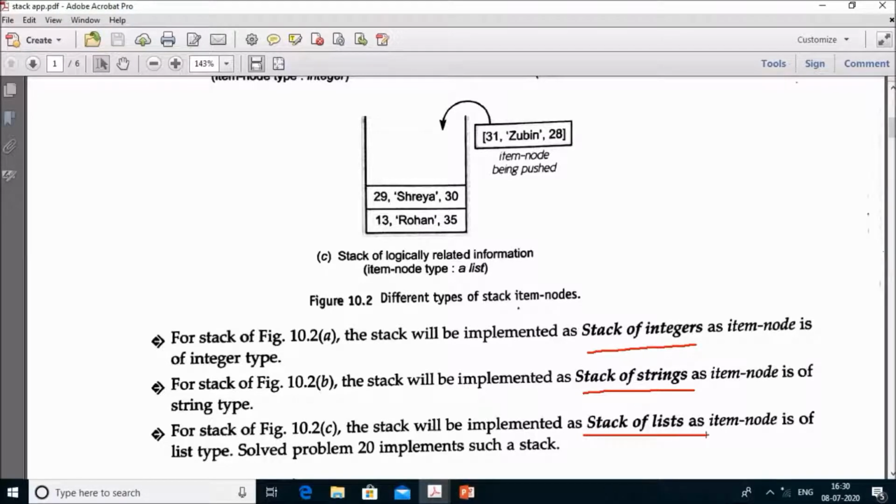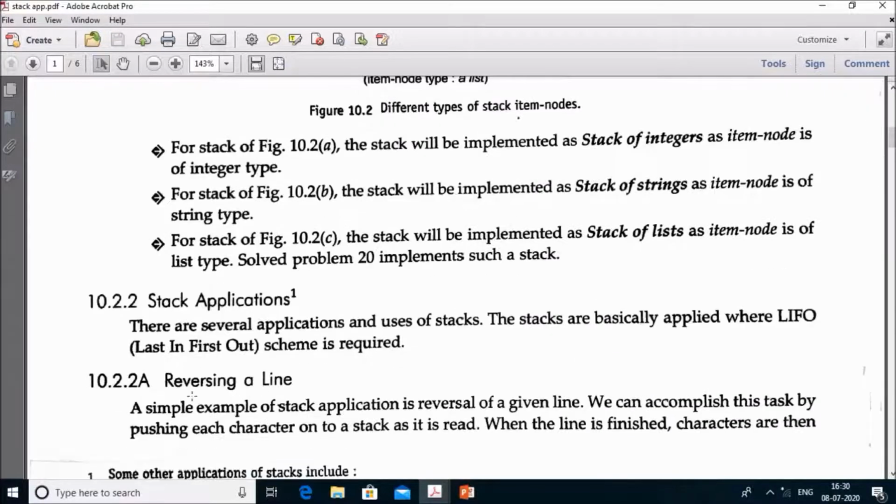Now we learn about the applications of the stack. There are various applications we can use with the help of a stack. First application is reversing of a line.